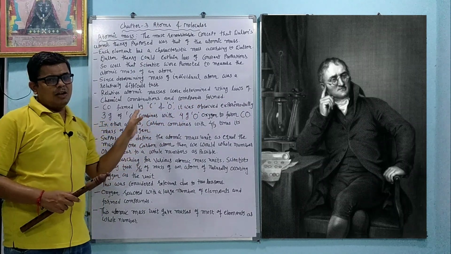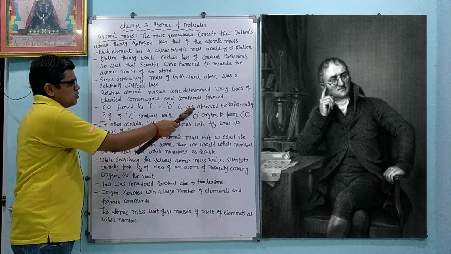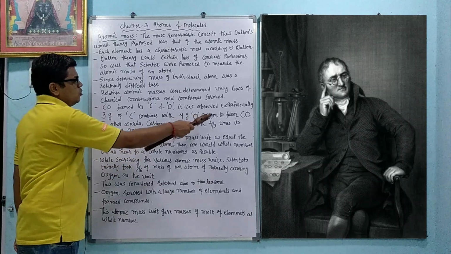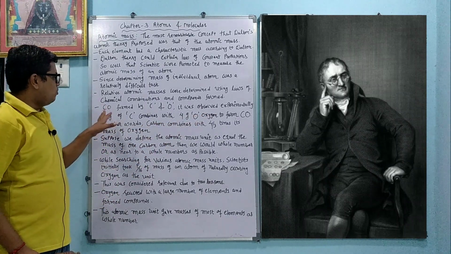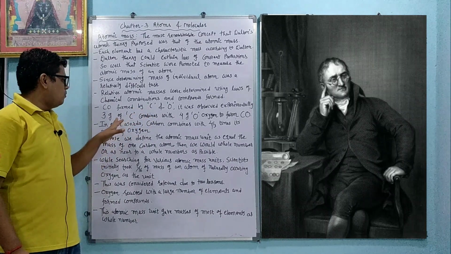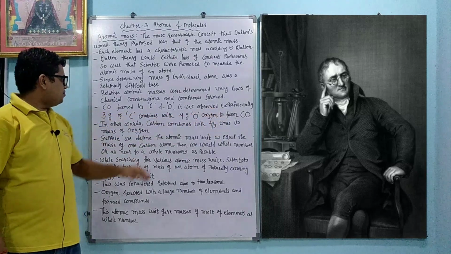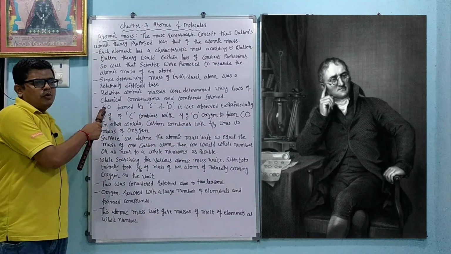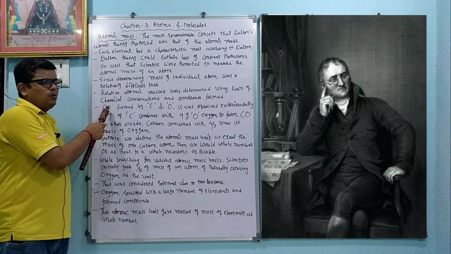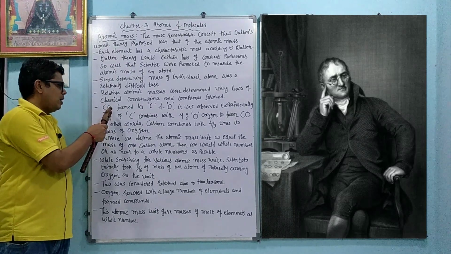We take one example of carbon monoxide. Carbon monoxide is formed by carbon and oxygen. It was observed experimentally that 3 gram of carbon combined with 4 gram of oxygen to form carbon monoxide. So by experiment we come to know that 3 gram of carbon reacts with 4 gram of oxygen, then we get carbon monoxide. Now dear student, take care that in carbon monoxide you have to write both the C and the O in capital letters. Otherwise, if you write capital C and small o, then it becomes cobalt.